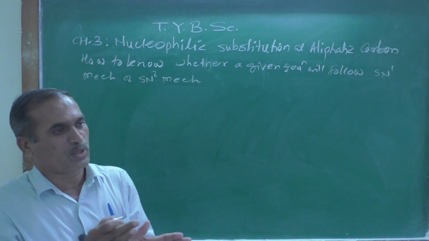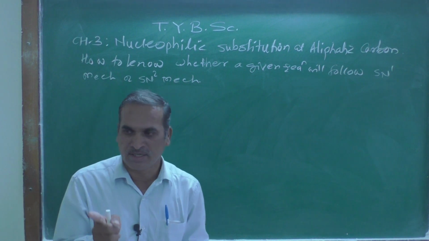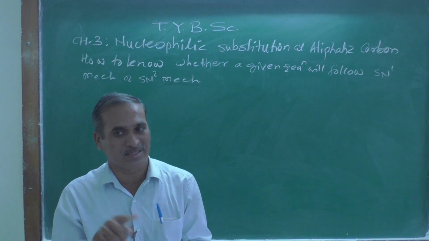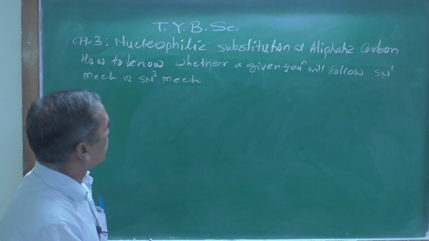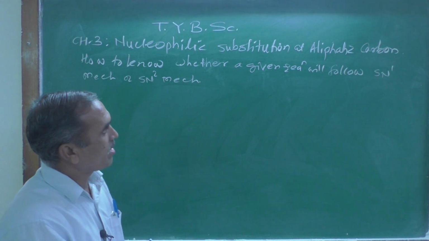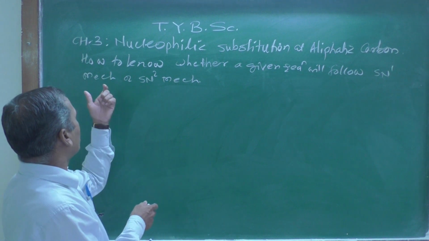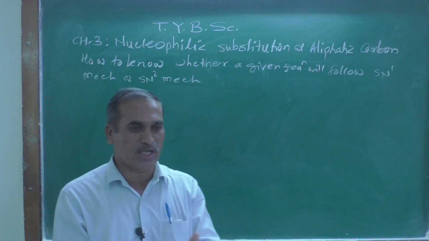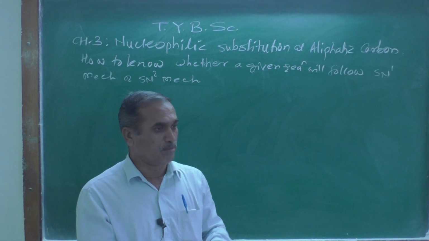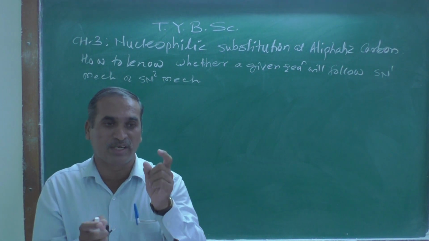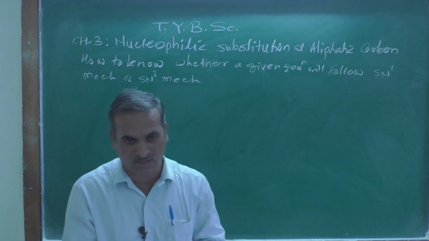Today we are going to discuss the next point. What is the next point? The next point is how to know whether a given reaction will follow SN1 mechanism or SN2 mechanism. So that is the main point, because so far we have learned SN1 and SN2 reactions.